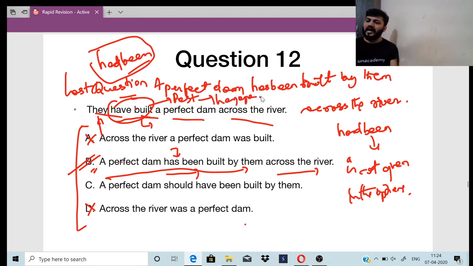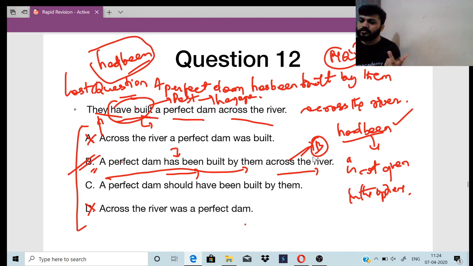The work is done. Hera Pheri had been released in 2000, right? Hera Pheri was already released in the year 2000. But it is not given in the options, hence you are going for option B. If it was given, then had been would have been the right answer. So all these are PYQs. Whatever options there are, I am giving them like that only, so that you guys don't get confused.